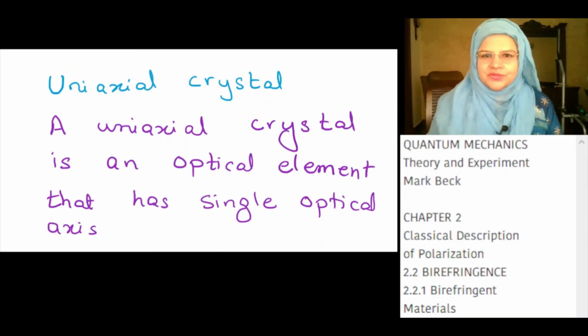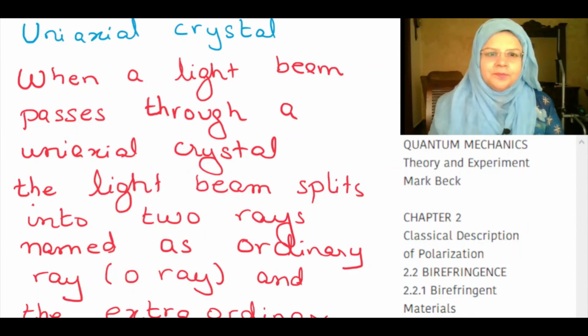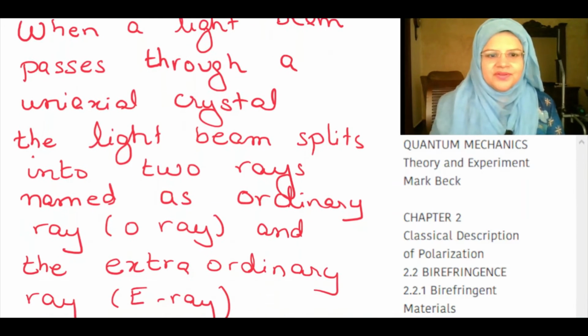I would like to discuss with you the uniaxial crystals and biaxial crystals in a little more detail. The uniaxial crystal is an optical element that has single optical axis. When a light beam passes through a uniaxial crystal, the light beam splits into two rays named as the ordinary ray, O ray, and the extraordinary ray, E ray.